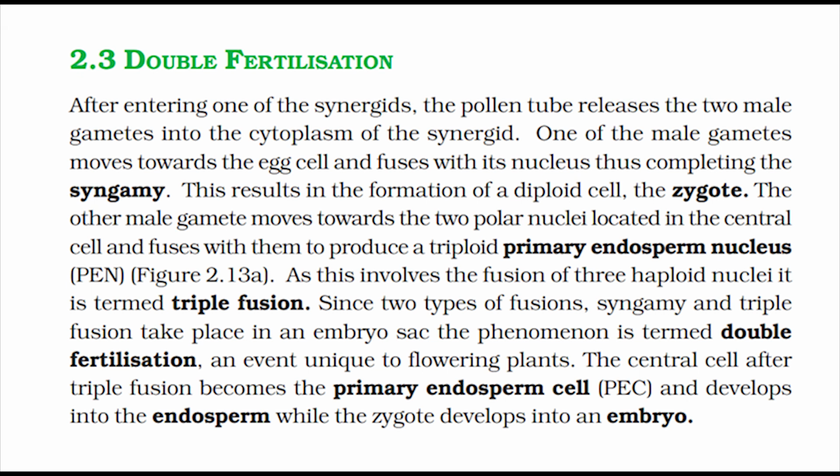As this involves the fusion of three haploid nuclei, it is termed triple fusion. Since two types of fusions, syngamy and triple fusion, take place in an embryo sac, the phenomenon is termed double fertilization, an event unique to flowering plants. The central cell after triple fusion becomes the primary endosperm cell, PEC, and develops into the endosperm, while the zygote develops into an embryo.